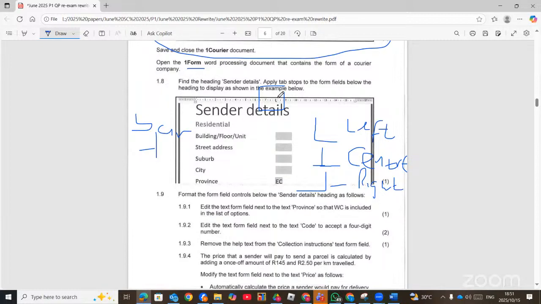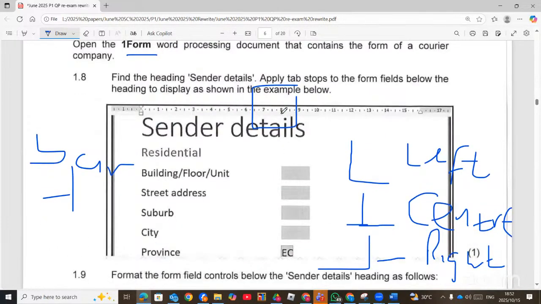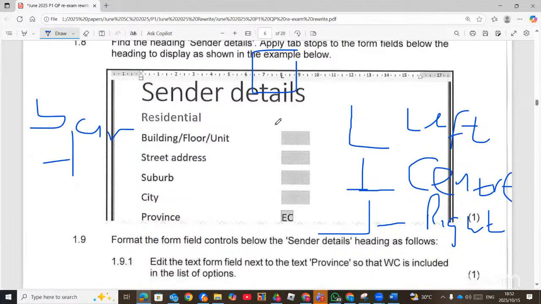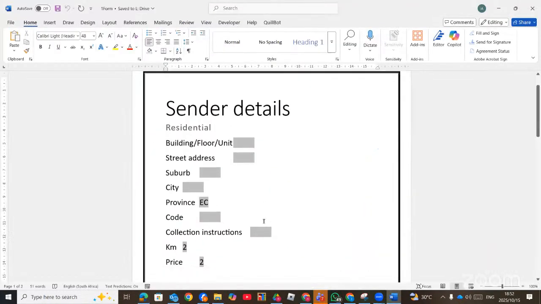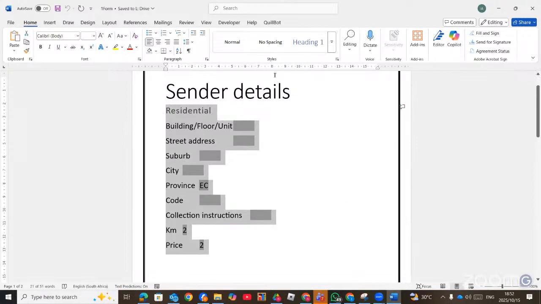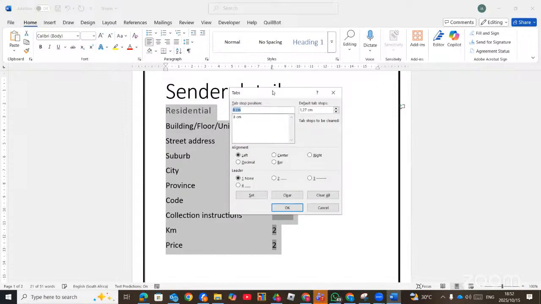So from this question, let me increase it. From this question, you realize that it's L on position 8. So this is a left text stop. So all these forms here are placed on the left text stop at 8 centimeters. So let's go and look at it. So we need to select them. And then we go to 8 centimeters, just below 8, double click. It's going to create a text stop.